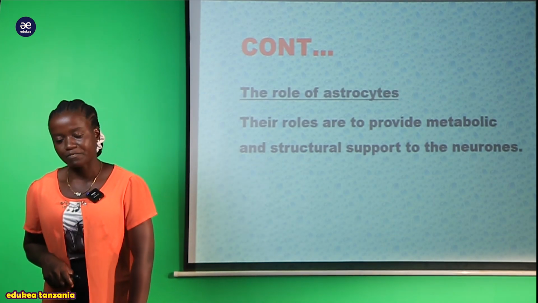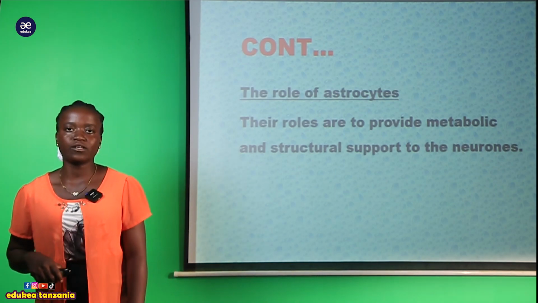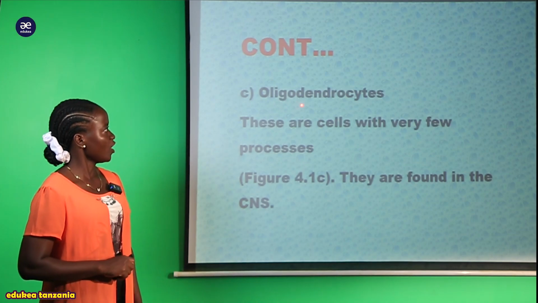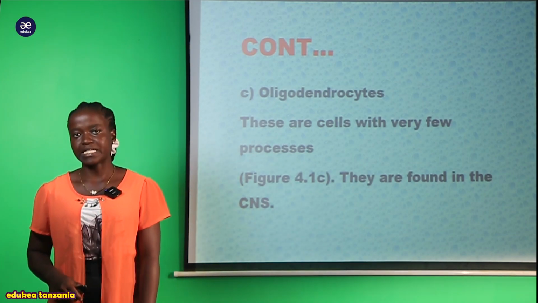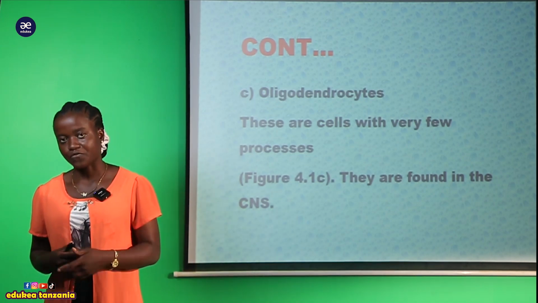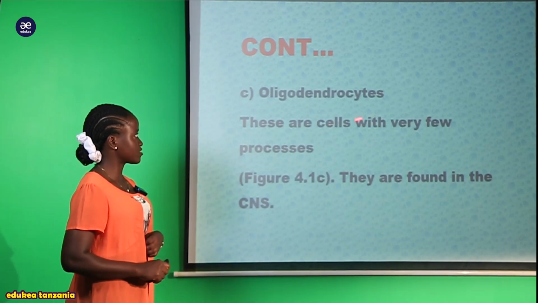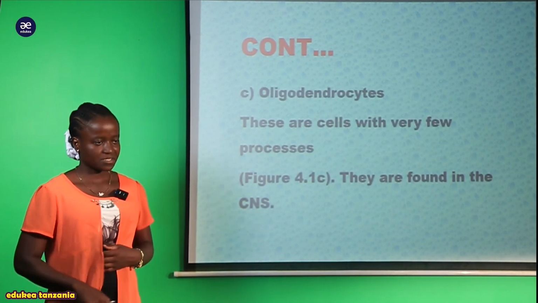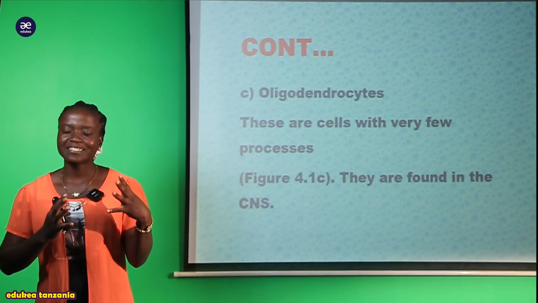And apart from that, my student, we have got another type of glia cell or neuroglia cell, which is called the oligodendrocytes. So we have to know what this is and what its function is. Here, these oligodendrocytes are cells with very few processes. Hizi ni seli ambazo zinakuwa na processes chache sana.